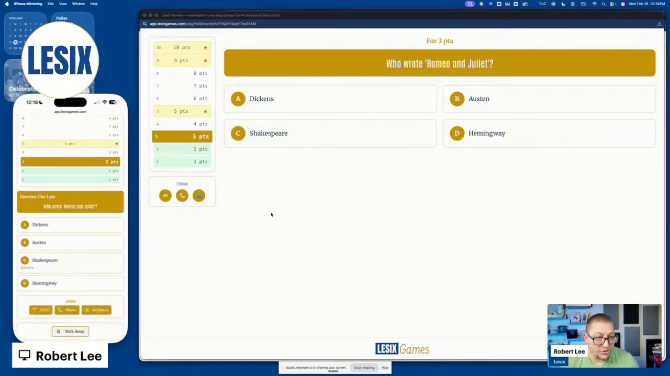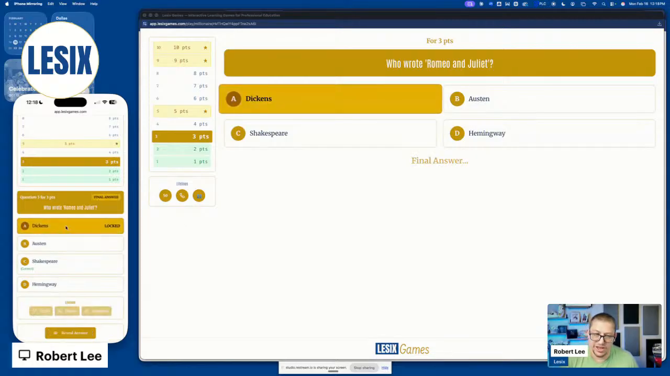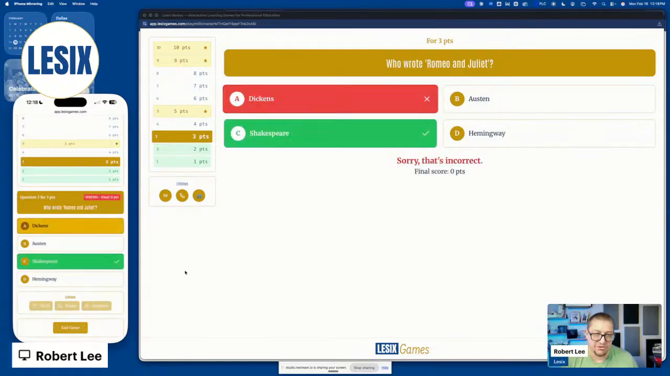Now we're talking about Romeo and Juliet. And let's suppose they say, that was Dickens. That was Dickens. Reveal the answer. Sorry, that's incorrect. And now you can explain why Shakespeare is the correct answer. Again, healthy competition is a good thing. Understanding why something was incorrect is as important as understanding why something is correct. I mean, that's just how adults think. We want to know why something doesn't work as much as why something does work.